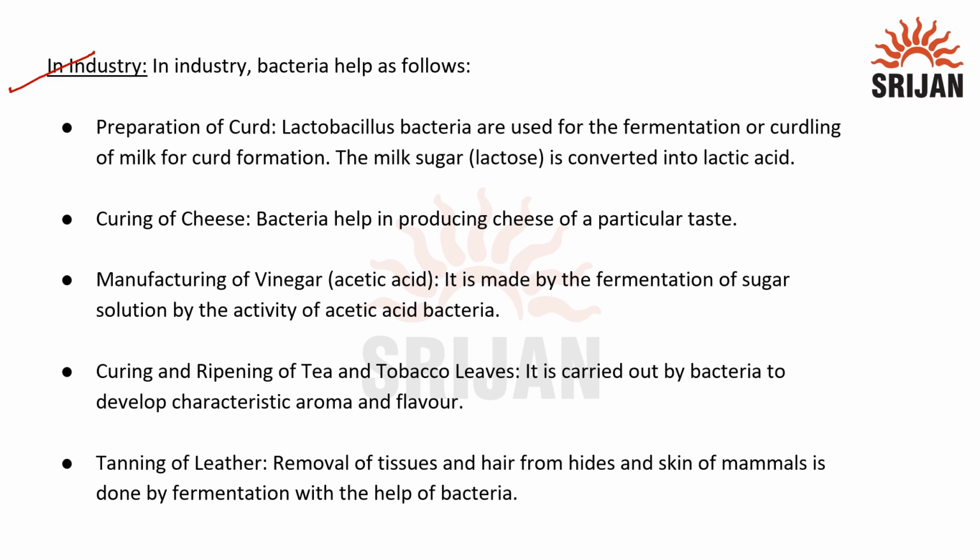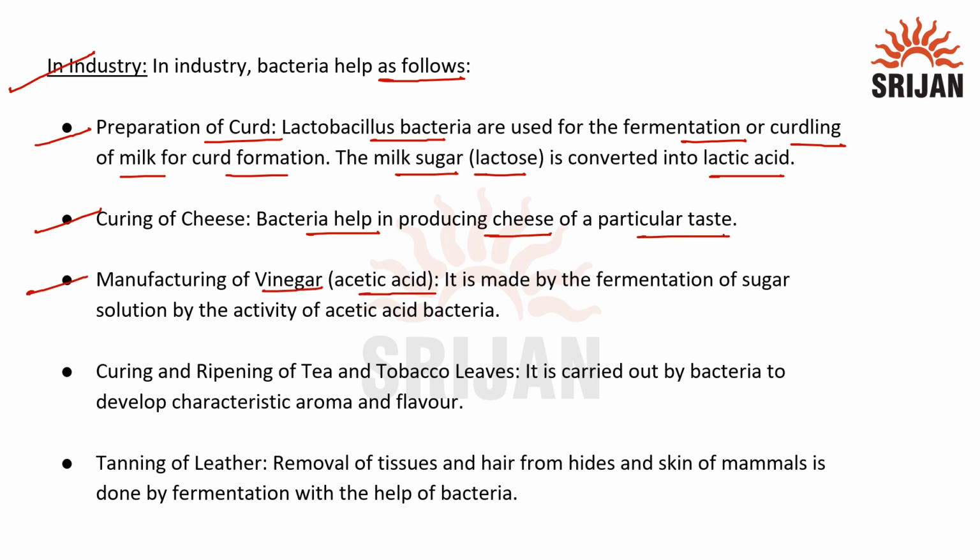In industry, bacteria help as follows. First, in the preparation of curd, lactobacillus bacteria are used for the process of fermentation or curdling of milk for curd formation. Here, this bacteria is going to convert milk sugar lactose into lactic acid and convert the milk into curd. Next is curing of cheese. Bacteria help in producing cheese of a particular taste. Then is manufacturing of vinegar, that is acetic acid.